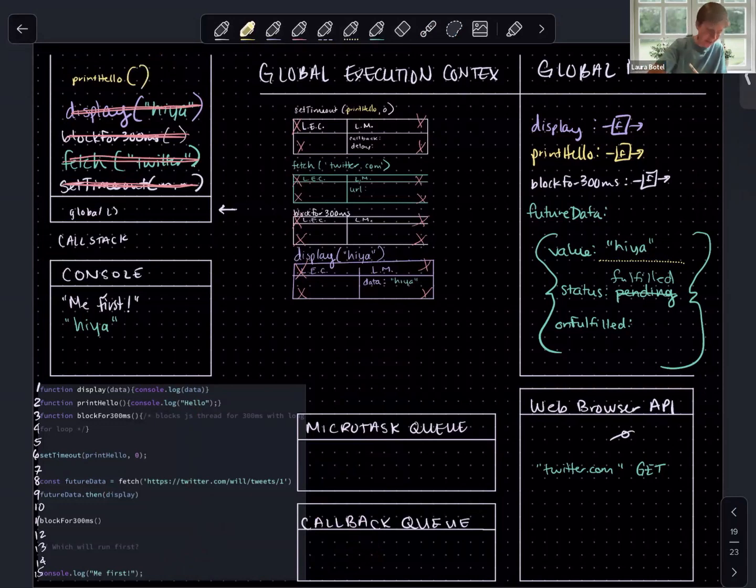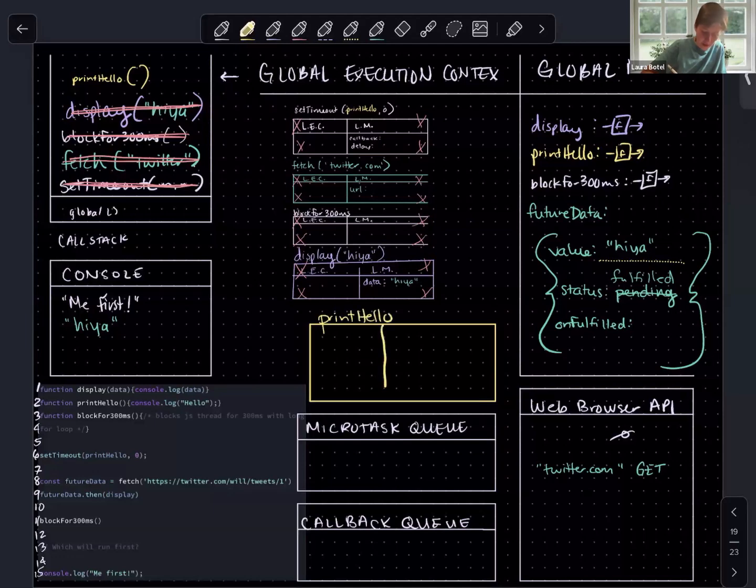Let us invoke it. So we're invoking a function. The thread of execution is moving into this new execution context, and we need to open up an execution context in order to evaluate this. The first thing that we do when we open up an execution context is pair our parameters and arguments. There are no parameters or arguments to pair here. So we can move straight on into the first line. And what do we see? A console log of the string hello.